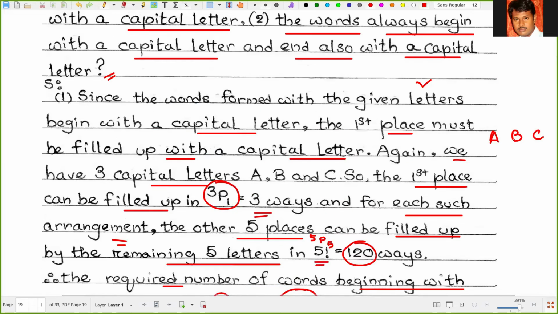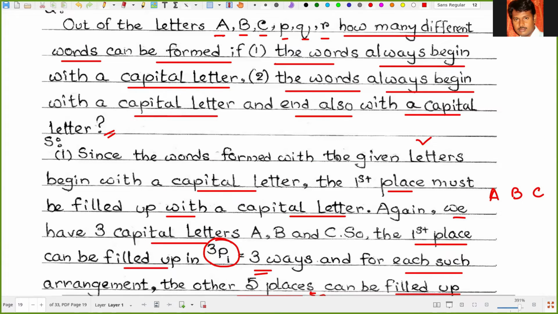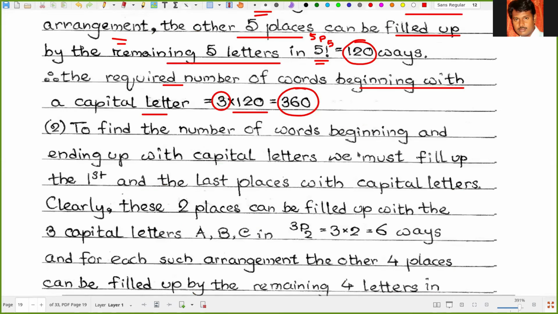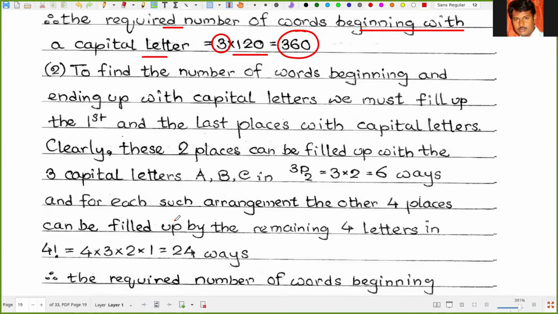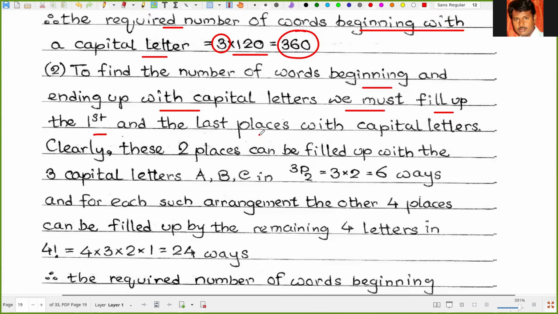Now the second question is, the words always begin with a capital letter and end also with a capital letter. So to find the number of words beginning and ending with capital letters, we must fill up the first and the last place with the capital letters. Clearly, these 2 places can be filled up with the 3 capital letters A, B, C in 3P2 ways or 3 into 2 or 6 ways.